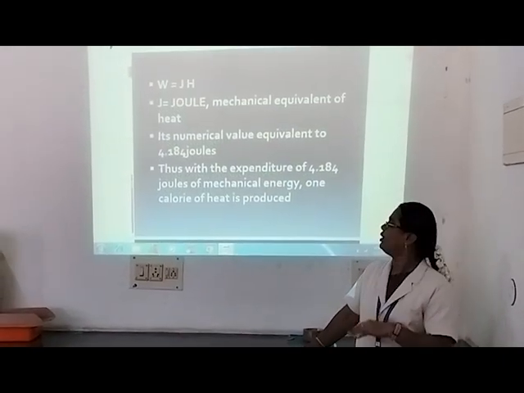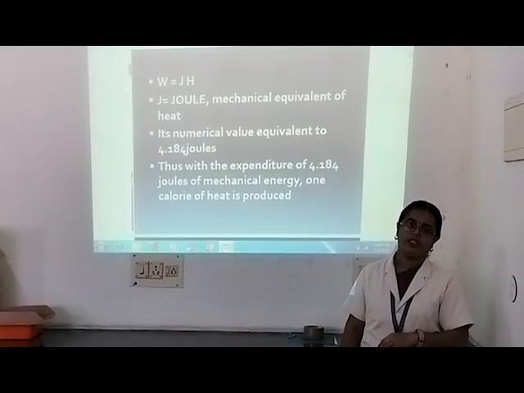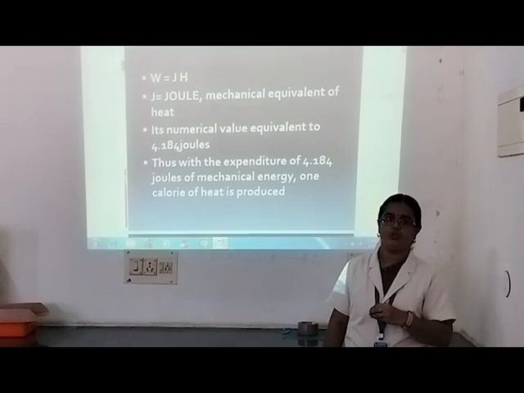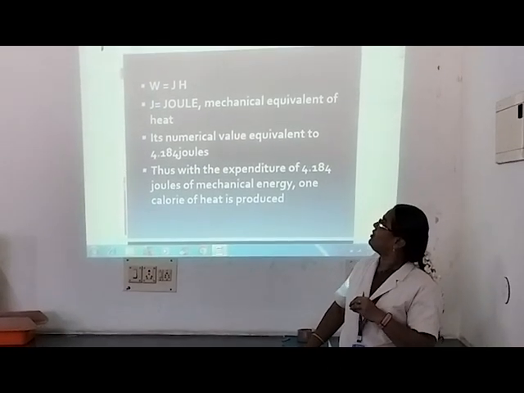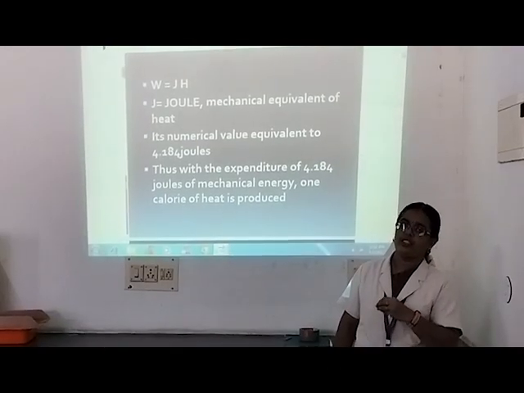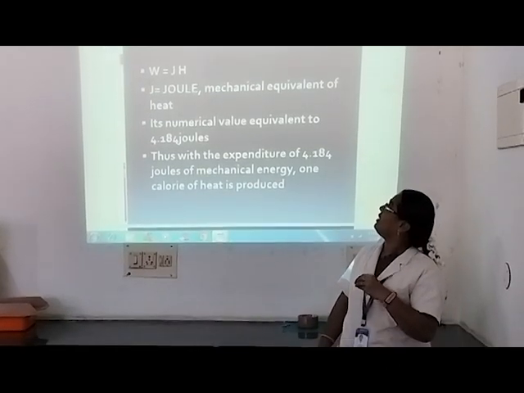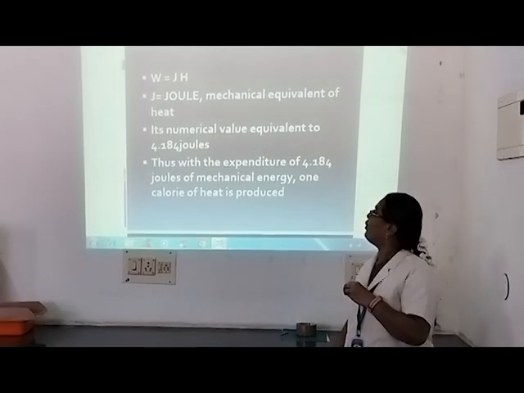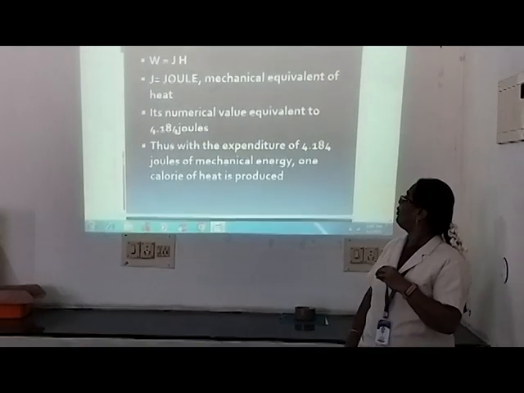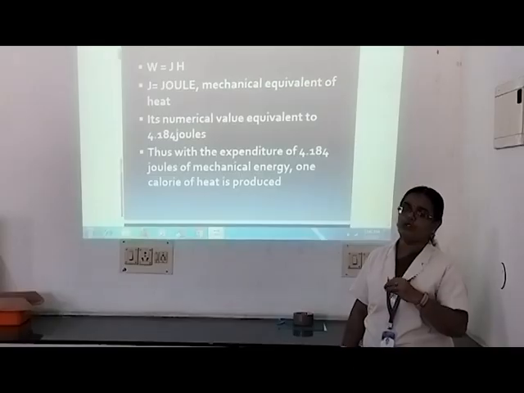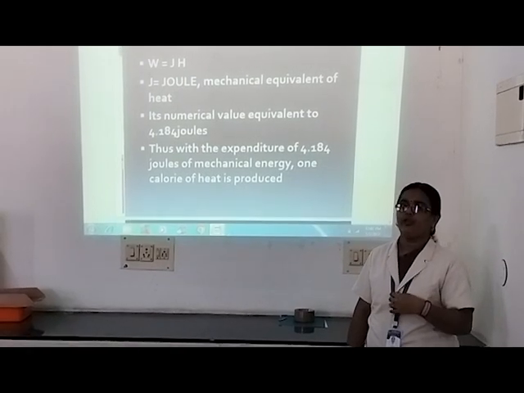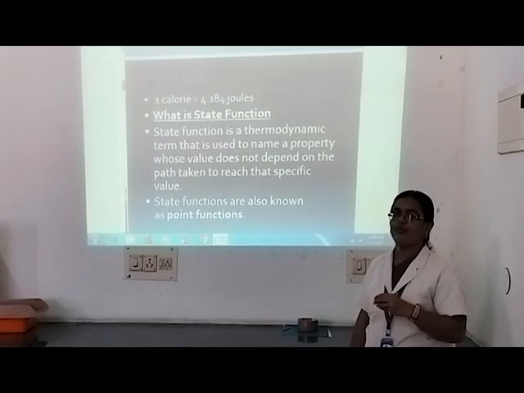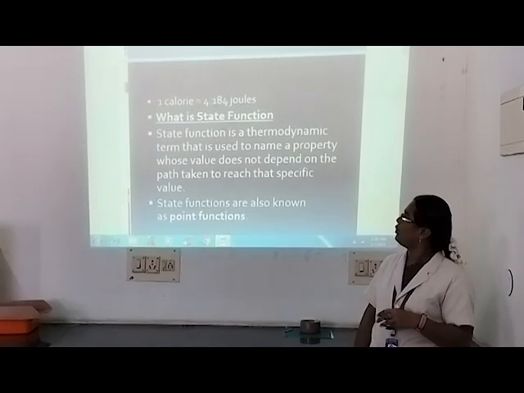In order to remove the proportionality constant, we introduce a new term called J, that is nothing but joules. So J is joules, W is work done, H is heat produced. J is the mechanical equivalent of heat. Therefore, for the expenditure of 4.184 joules of mechanical work, 1 calorie of heat is produced. Therefore, we can say that 1 calorie is equal to 4.184 joules.